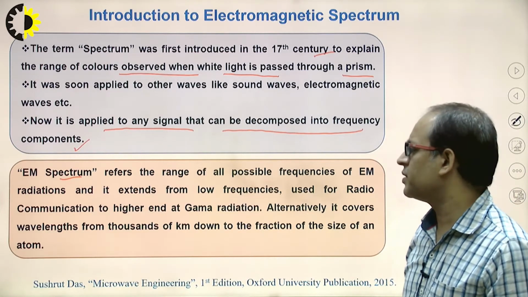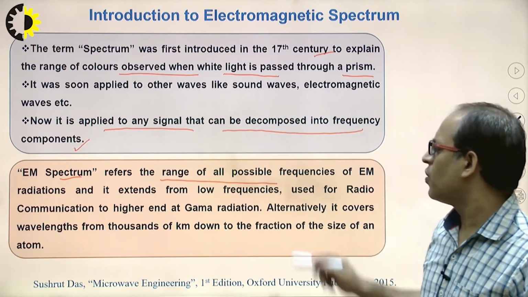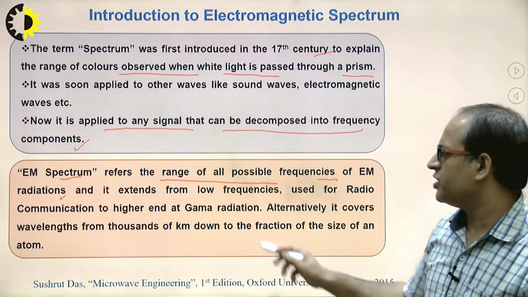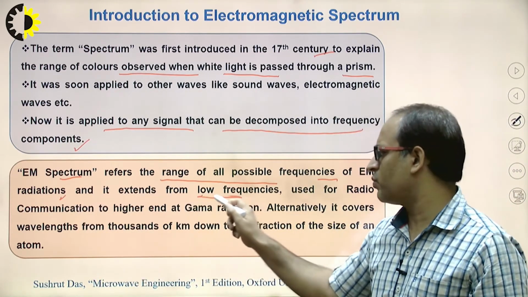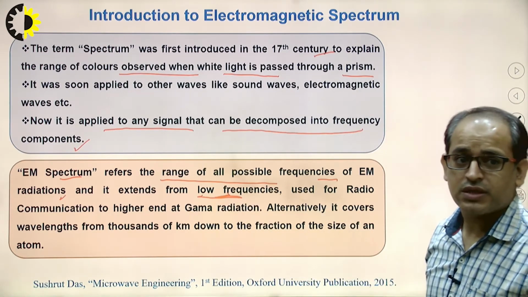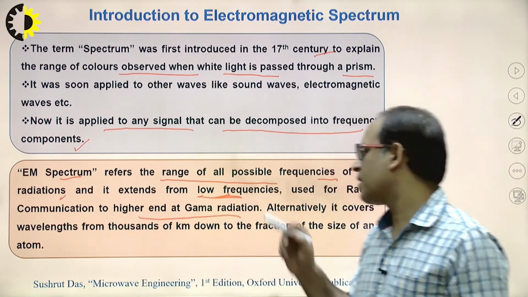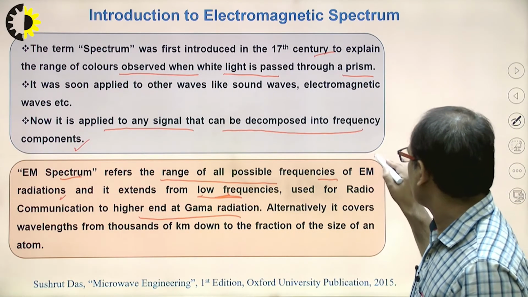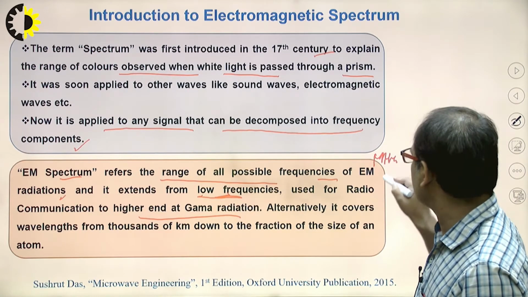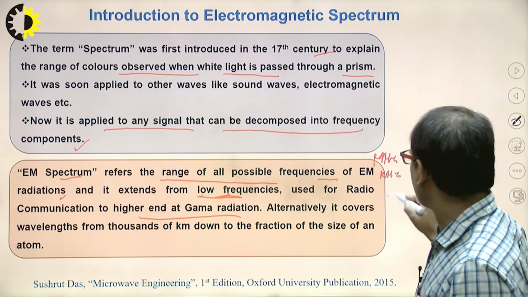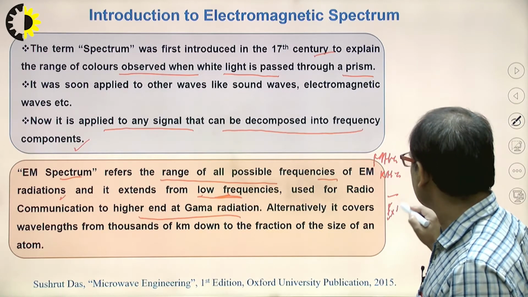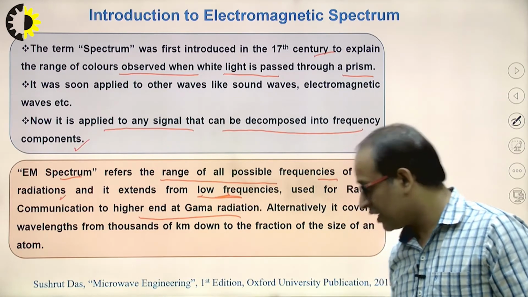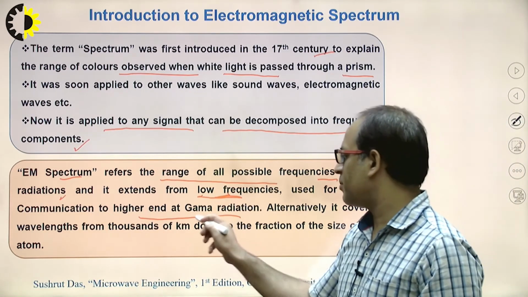The electromagnetic spectrum defines the ranges of all possible frequencies of EM radiation, meaning electromagnetic radiations. It extends from low frequency to higher frequency and up to the gamma radiations, meaning it ranges from kilohertz or megahertz to gigahertz, terahertz, and exahertz. Clear? And even up to the gamma rays.